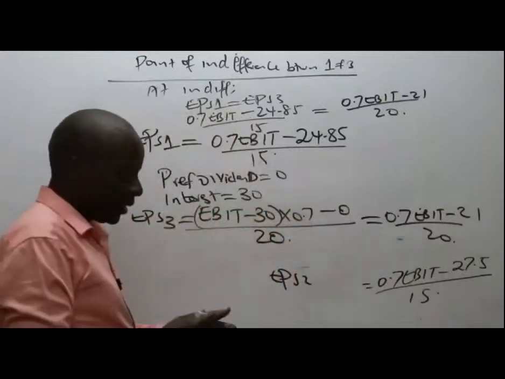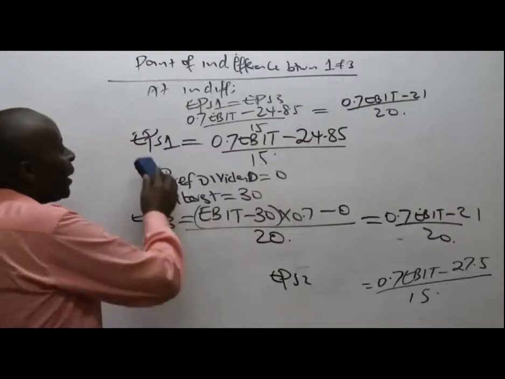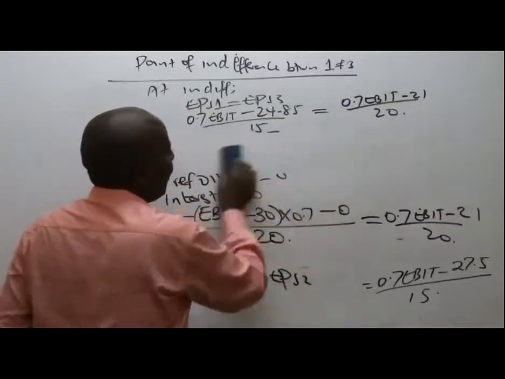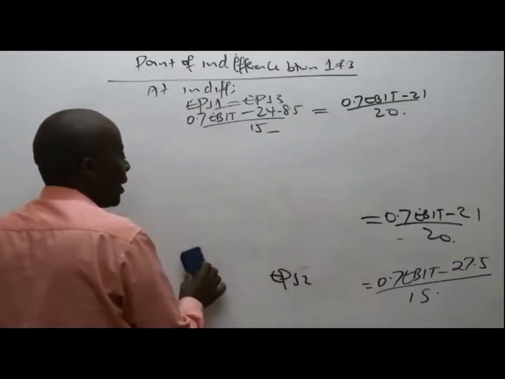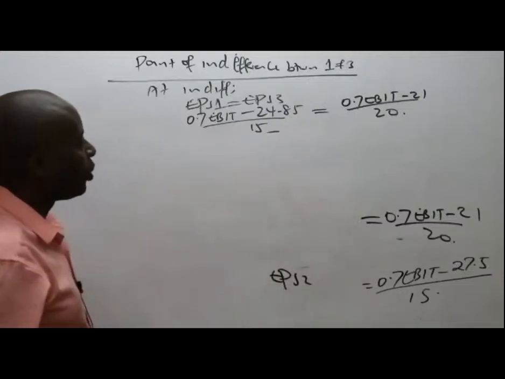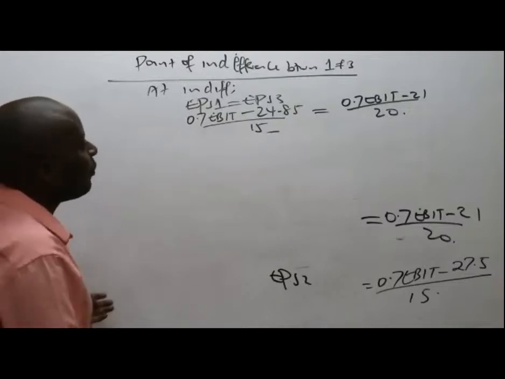So our work basically will be to make EBIT the subject of the formula. So what shall we do? We shall cross multiply. So please cross multiply for us.